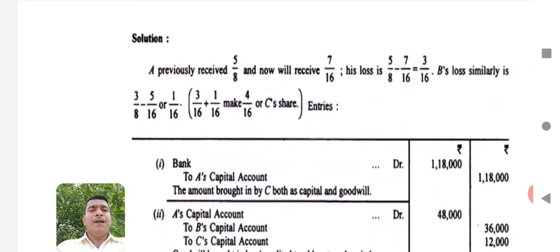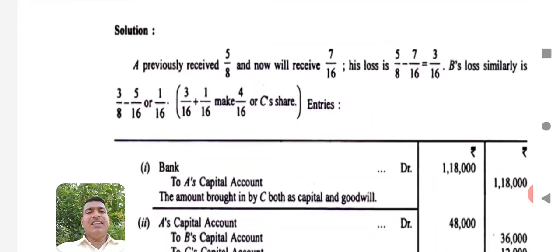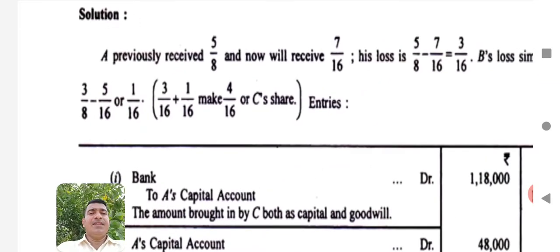A previously received 5 by 8 and now will receive 7 by 16. In the sense, A's share of profit before admission was 5 by 8. Now, he is entitled to get only 7 by 16. In the sense, it will be lesser than what he received earlier, because when the new partner is admitted, they are giving a share of profit to the new partner. As such, earlier they got 50, now they are getting less than 50.